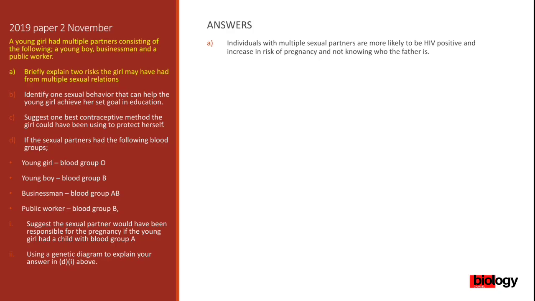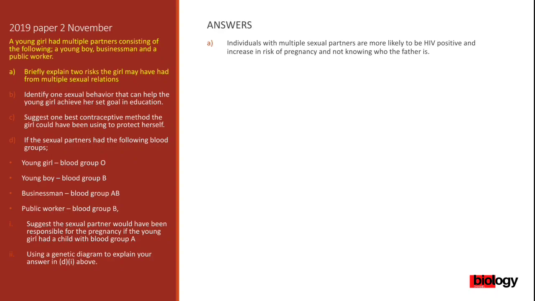The other one is there will be an increase in the risk of getting pregnant. So, increase in risk of pregnancy and not knowing who the father is. In this case, this is a young girl. She must be focused on her school. So if she gets pregnant, she may not know who the father is. So there's a risk of getting pregnant.